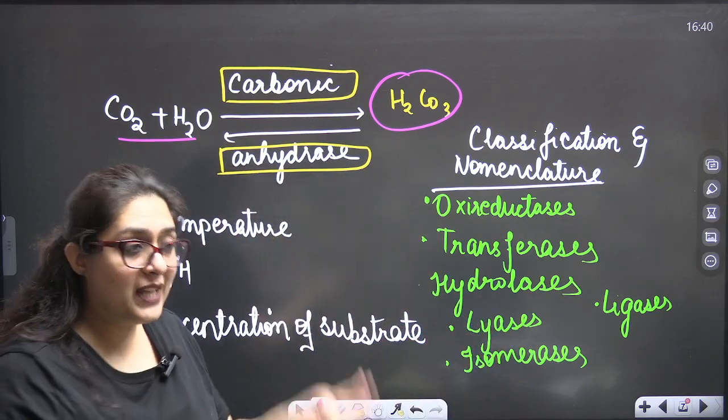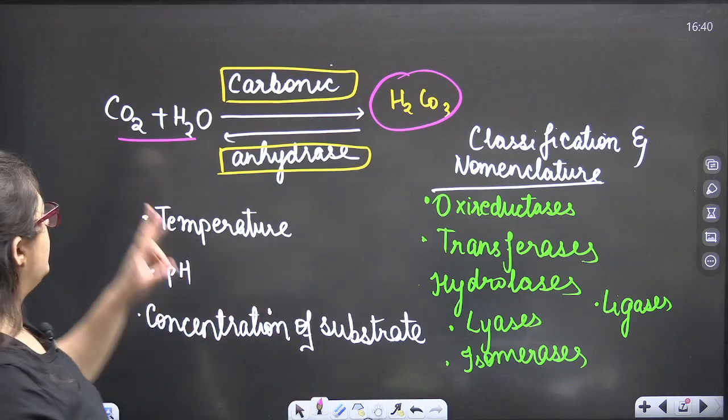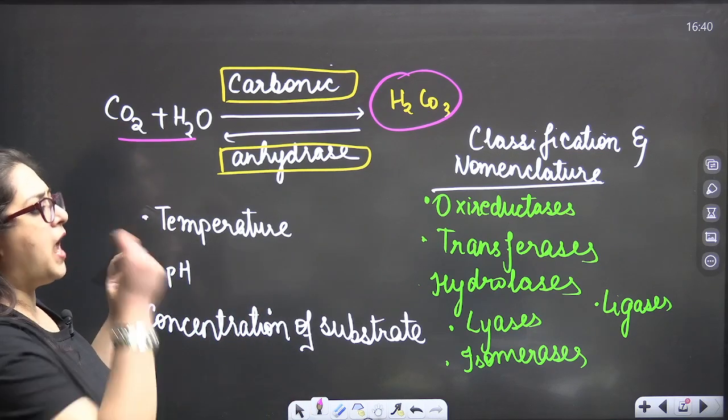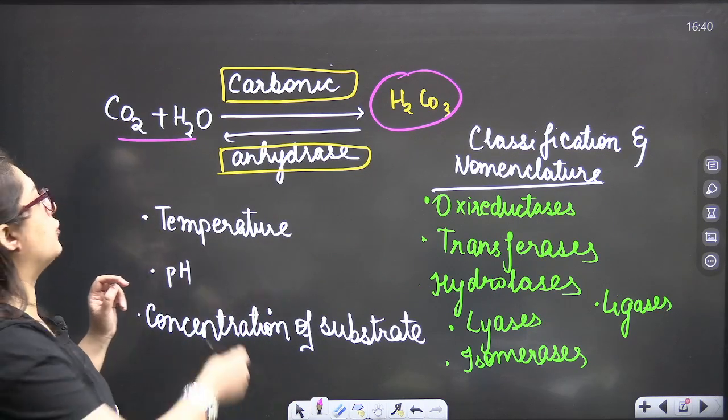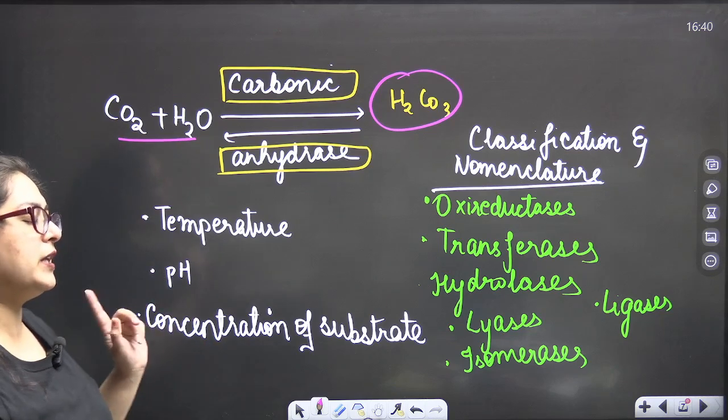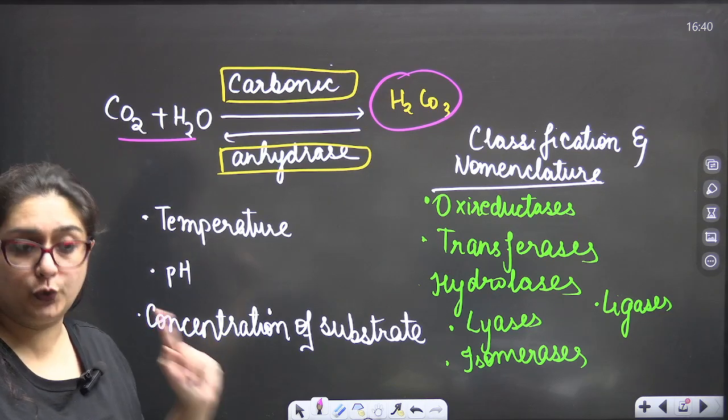But if you use an enzyme, it lowers the activation energy, and within seconds or minutes CO2 plus H2O gives rise to the product H2CO3.